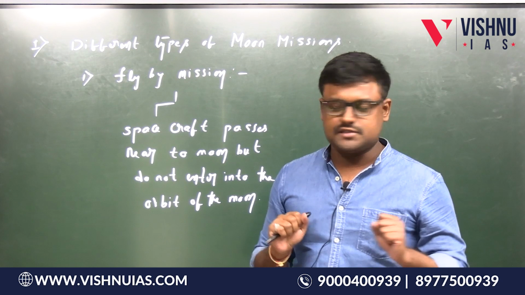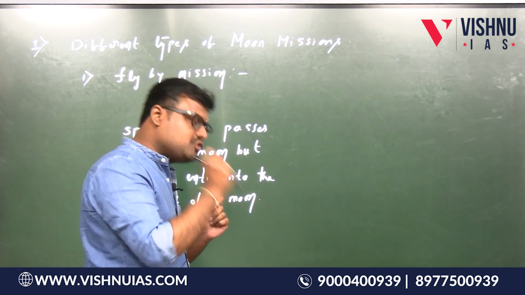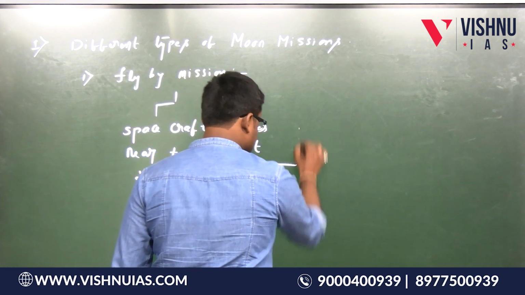Is this point clear? But this type of mission can be of two types.